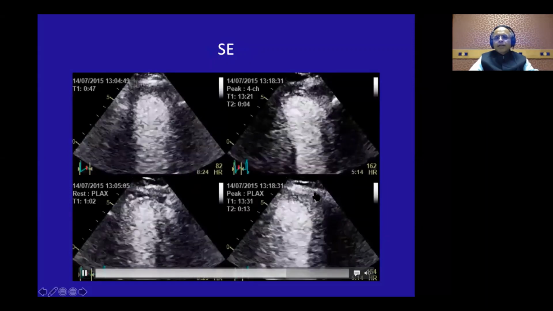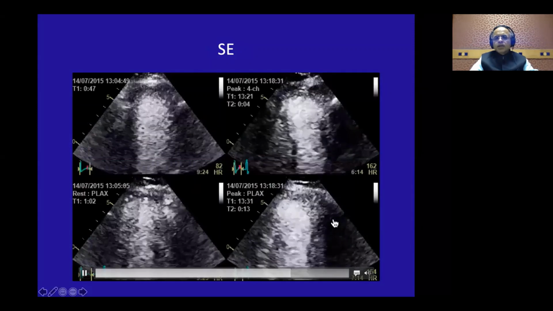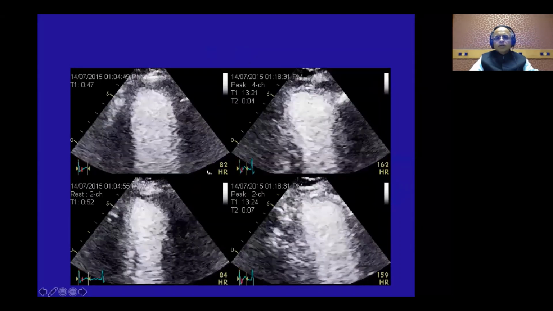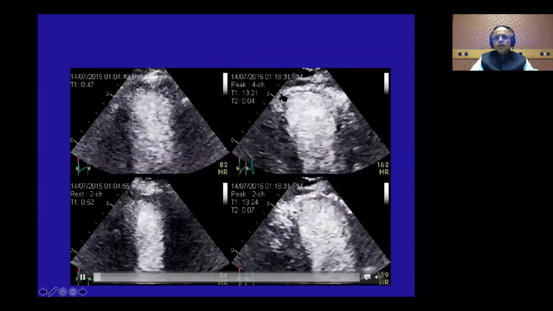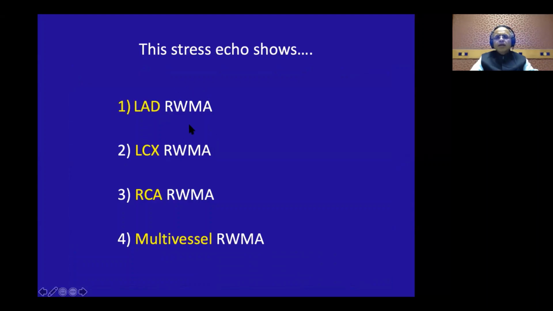Again, look at the panels on the right. The first thing you can notice is that there's a cardiac dilatation, and you can see that this is the apex which has ballooned. This LAD territory is ballooned, and we look at this two chamber here, the entire apex is ballooned, the anterior wall is ballooned. Okay, so I think all of you would agree with me that this is a LAD territory regional wall motion abnormality. Obviously, he's a diabetic and on insulin. So what more do you want?